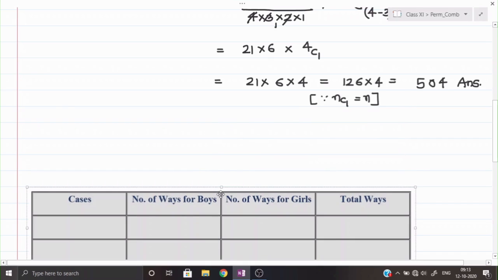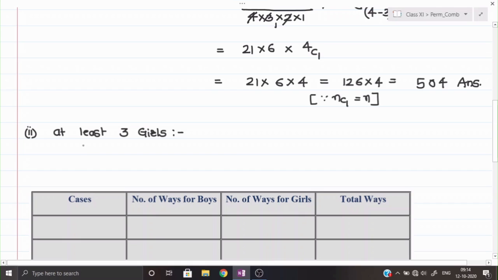Yes, so here first we shall write down the entry. Second point is given here, at least 3 girls. We have at least 3 girls required.